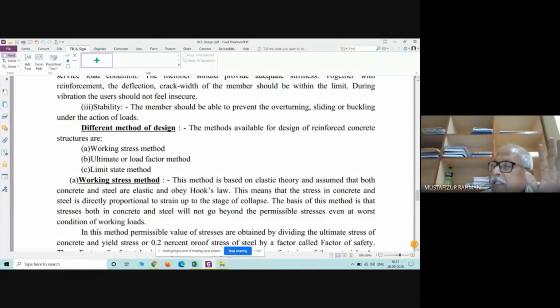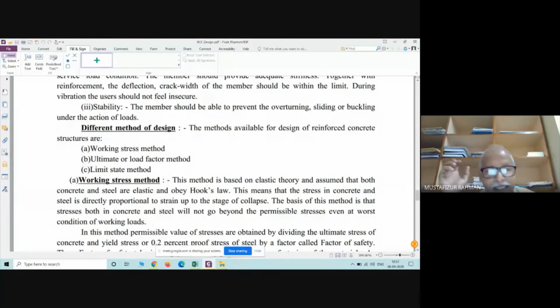In your strength of material, you had studied the elastic stress, also called elastic method. Elastic method means we know the ultimate stress of the material, and if that ultimate stress is divided by some factor, then we will get the working stress. That factor is normally called factor of safety.